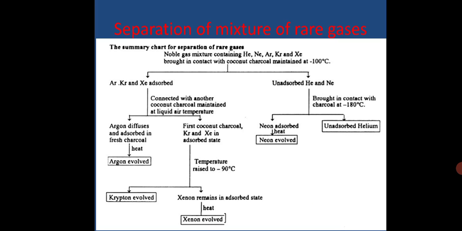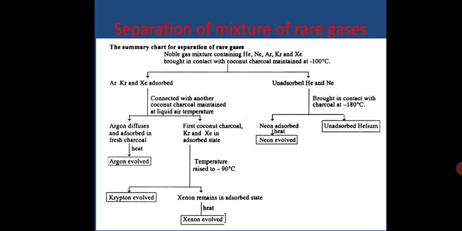So we get it. In the chart you can see that argon, krypton and xenon are adsorbed in the coconut charcoal, and unadsorbed are helium and neon. This is brought in contact with charcoal at minus 180 degrees centigrade, where neon is adsorbed and then evolved, and unadsorbed helium we are getting.